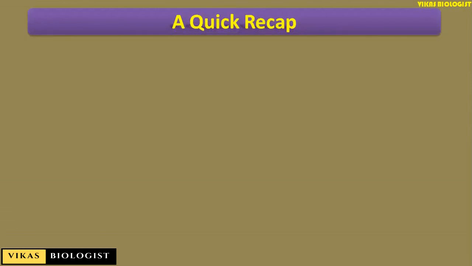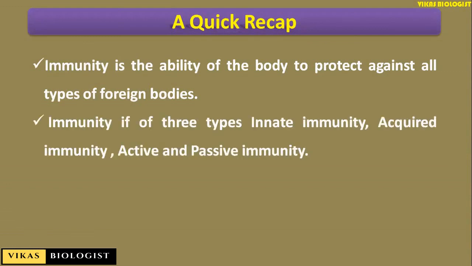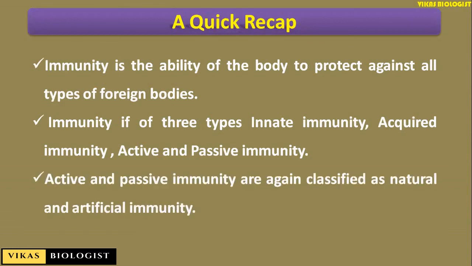A quick recap of what we have learned today. Immunity is the ability of the body to protect against all types of foreign bodies. Immunity is of three types: innate, acquired, active, and passive. Active and passive immunity are again classified as natural and artificial.